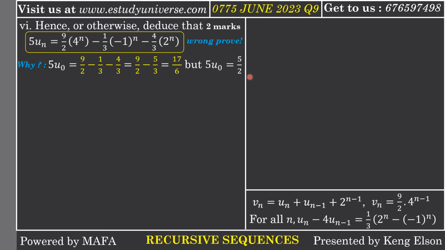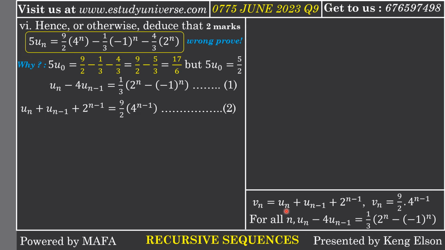So let us see how to find the correct proof. I need to use this information given to me. The first equation is the proof we had previously, and the second equation uses the fact that Vn is equal to Un plus 1 plus Un plus 2 to the n minus 1, and it is still equal to 9/2 times 4 to the n minus 1. It therefore means that Un plus Un minus 1 plus 2 to the n minus 1 is equal to 9/2 times 4 to the n minus 1.